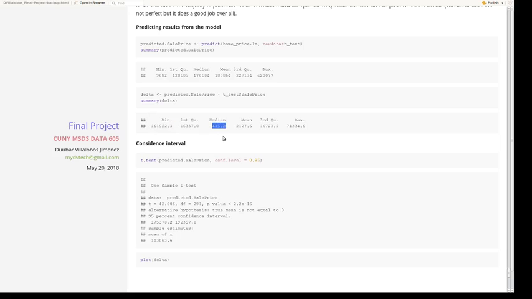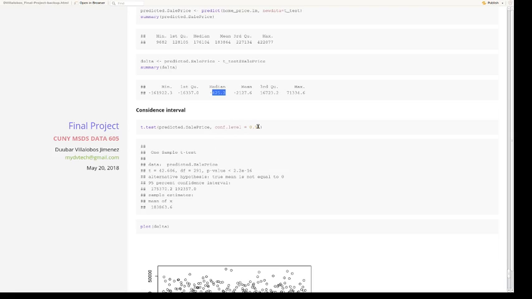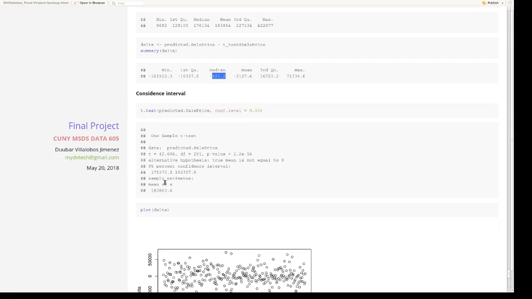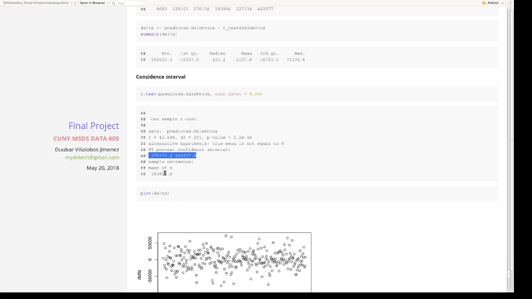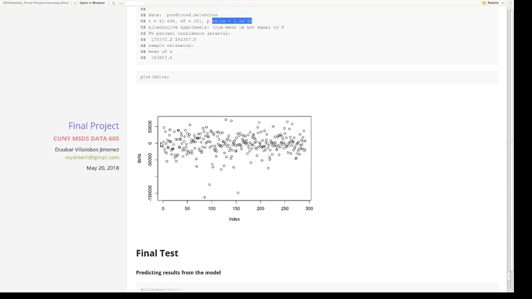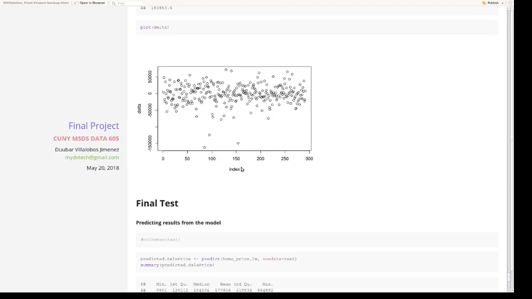However, the median is not bad, not too off from 0. And my confidence interval within 95% is from 175 to 192,000 with a mean of 183,000. My p-value was actually pretty good. But once again, I was a little bit disappointed by seeing those big differences from 0 deviating for the delta, so I was not happy.